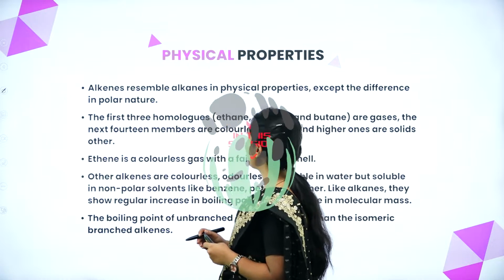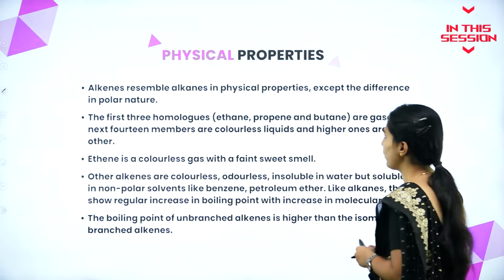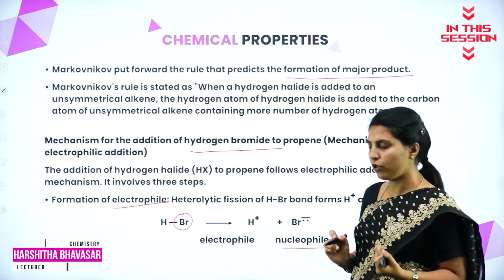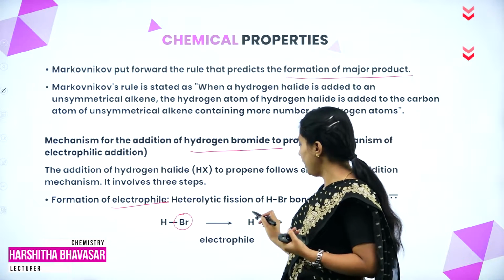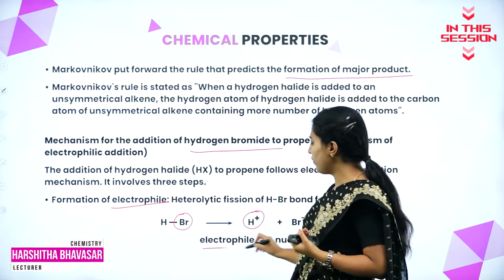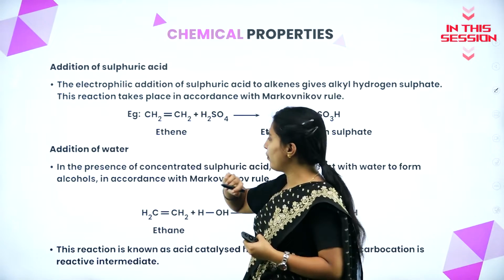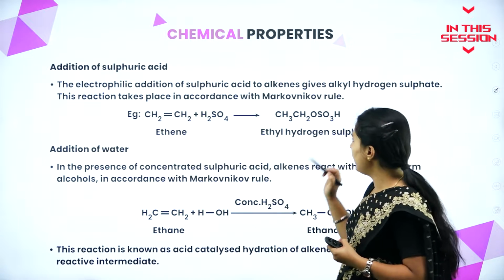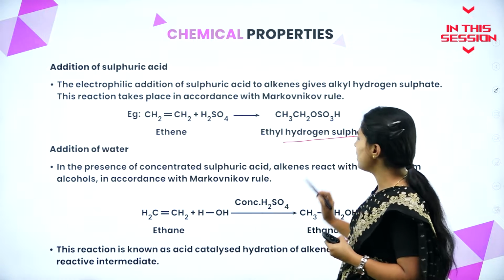Alkenes resemble alkanes in physical properties except the difference in polar nature. Hydrogen is the least electronegative, that is, an electropositive element. That's why it will lose its electrons, so it will act as an electrophile. Ethene will be treated with H2SO4, that is sulfuric acid. It will form ethyl hydrogen sulfate.